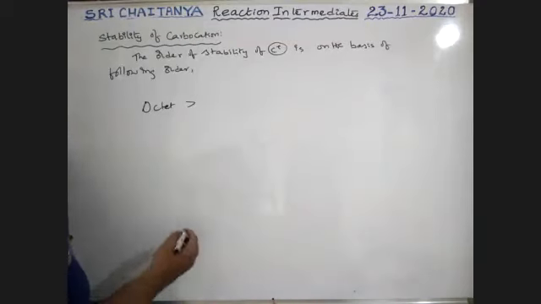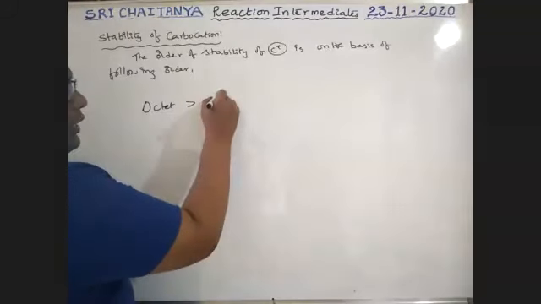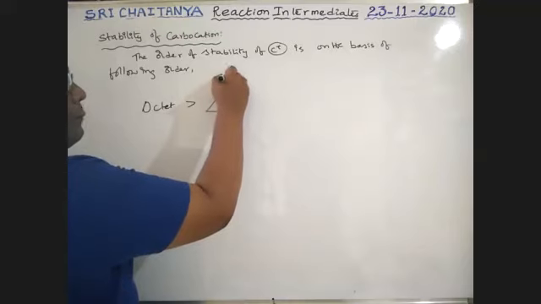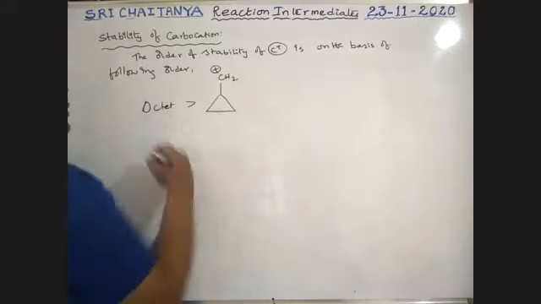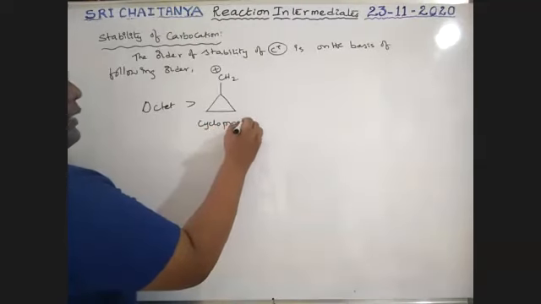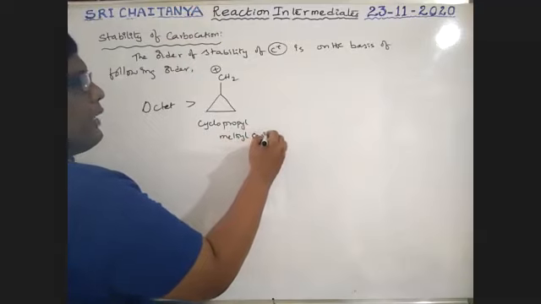That is, in case of carbocation, see here boys, this is very, very important, which is called cyclopropyl methyl carbocation.